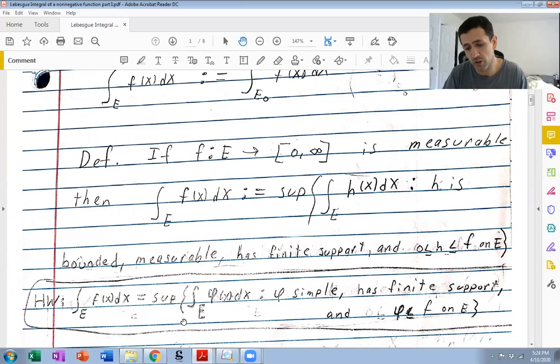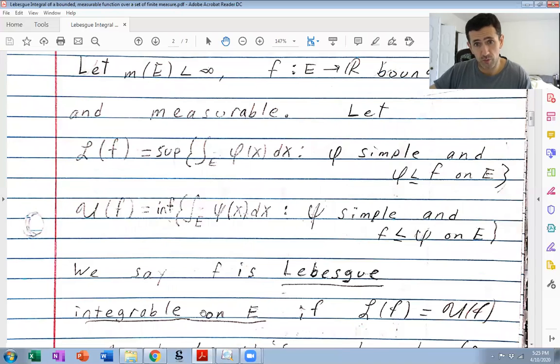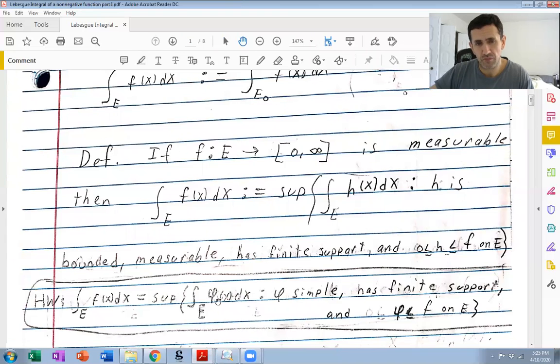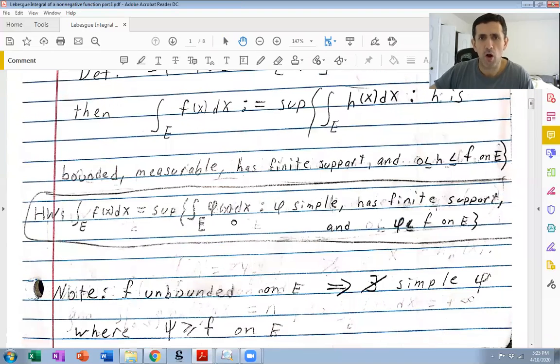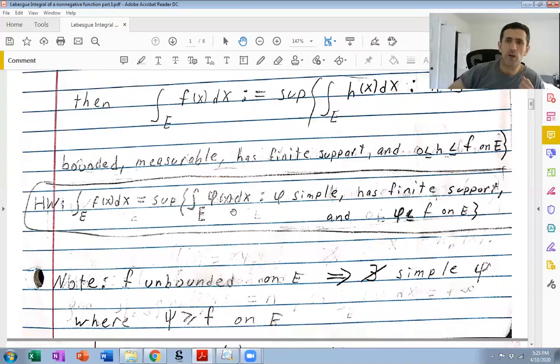We proved that functions that are measurable and bounded on a set of finite measure are Lebesgue integrable. So you might be wondering, is anything like this true for simple functions larger than f, kind of like the definition of the upper Lebesgue integral? And the answer is no, not in general. In particular, if f is non-negative and unbounded, then there does not exist a simple function larger than f on E. This is basically trivial.